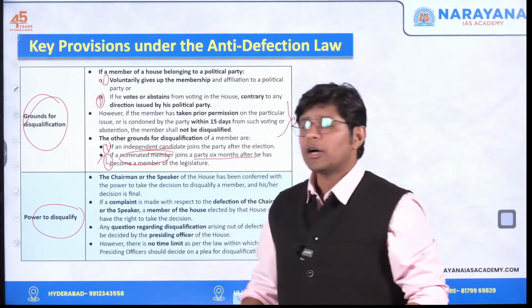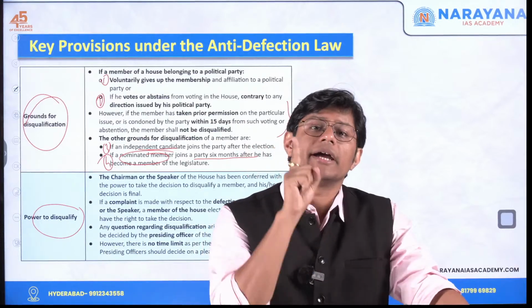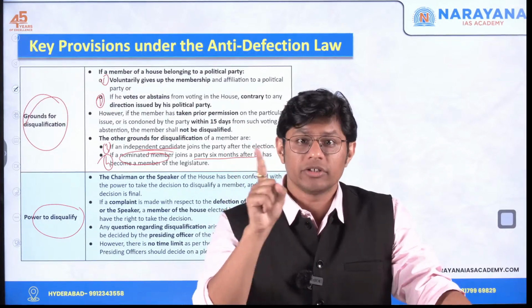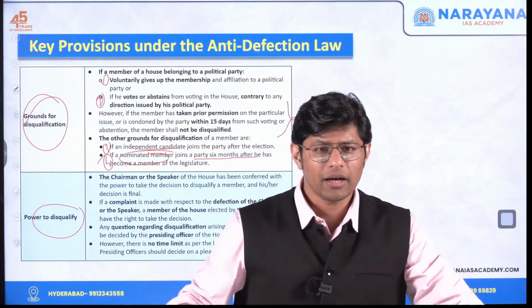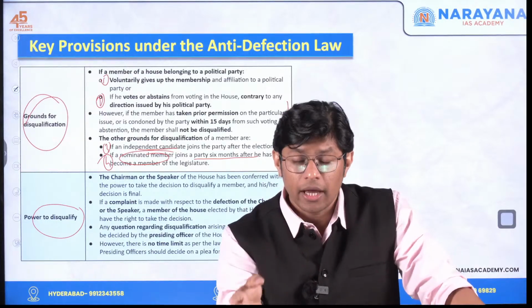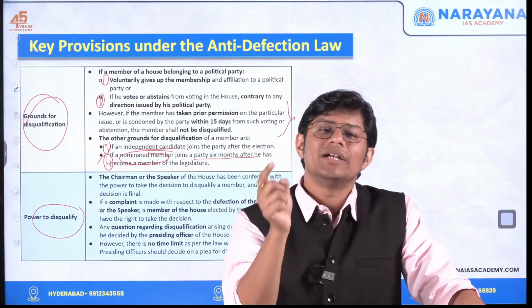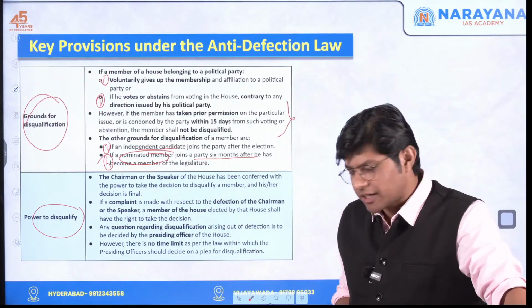Power to disqualify. Now, who has the power to disqualify? Please remember, it is the presiding officer, which means in the Lok Sabha, the Speaker, and in the Rajya Sabha, the Chairman. Which means the Speaker and Chairman have the power to disqualify the members. Right?